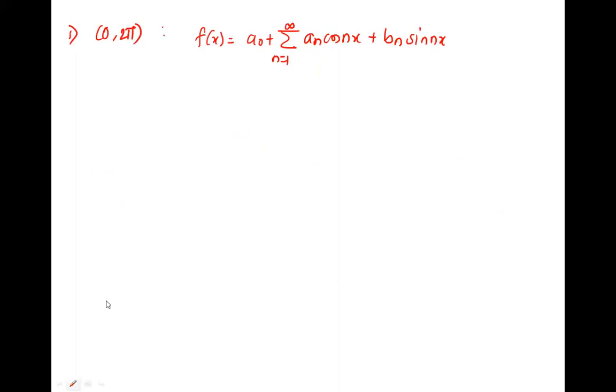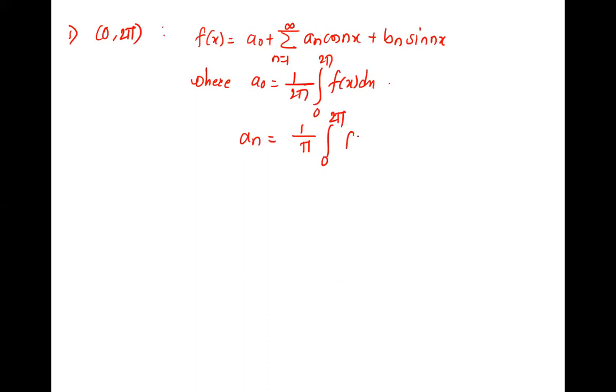Now, whenever I'm writing pi, I'm writing nx. Where a naught is 1 upon 2 pi, integral 0 to 2 pi, f of x dx. An is 1 upon pi, integral 0 to 2 pi, f of x cos nx dx, and bn is 1 upon pi, 0 to 2 pi, f of x into sine nx dx. We find all this, we substitute in this, and that is the required Fourier series.